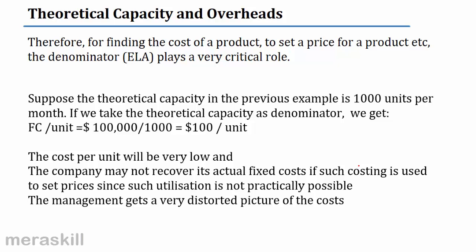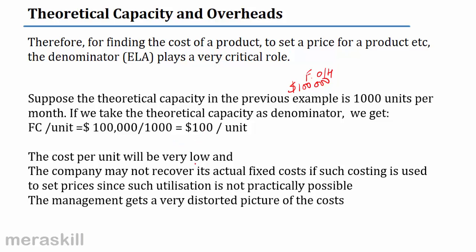Right? It's fixed. So suppose we take theoretical capacity, and suppose we take that your fixed overheads is $100,000. Same as last time, fixed overheads is 100,000, and the theoretical capacity is 1,000 units for that month. Then if we take theoretical capacity as a denominator, we get the fixed cost per unit as 100 per unit, and it will not change. The cost will remain the same. But we got 100 per unit.